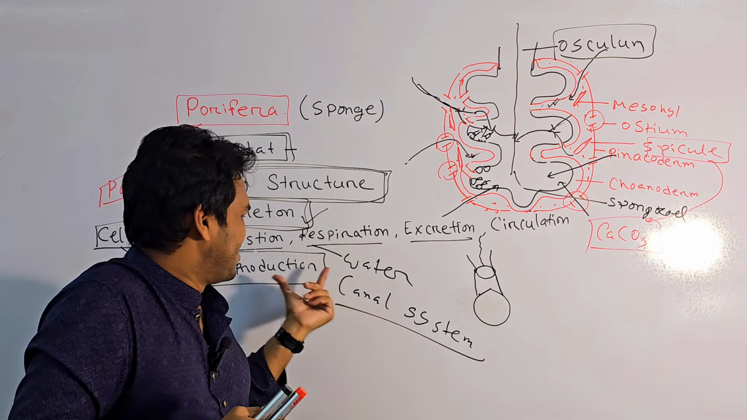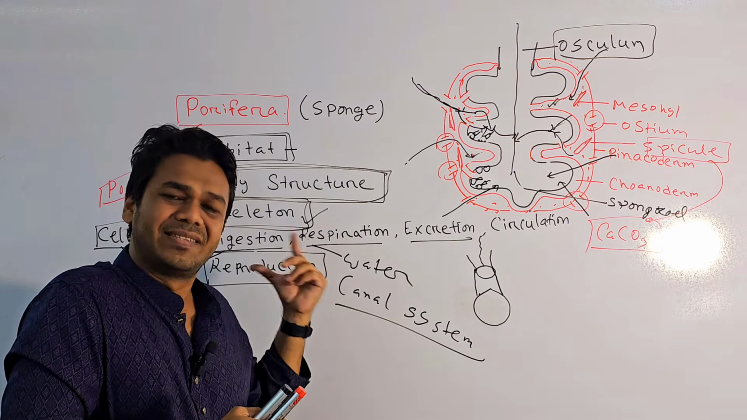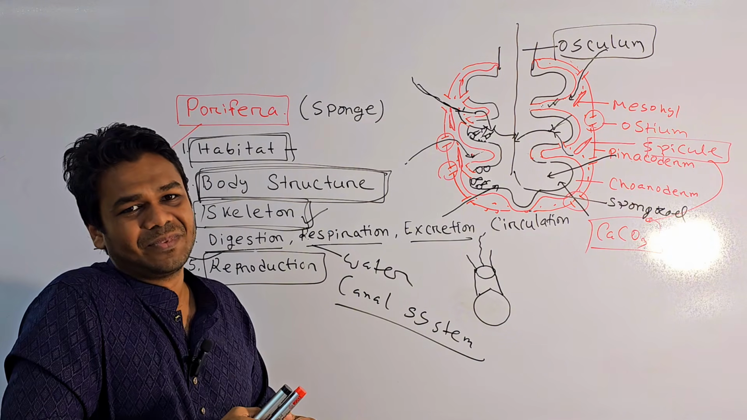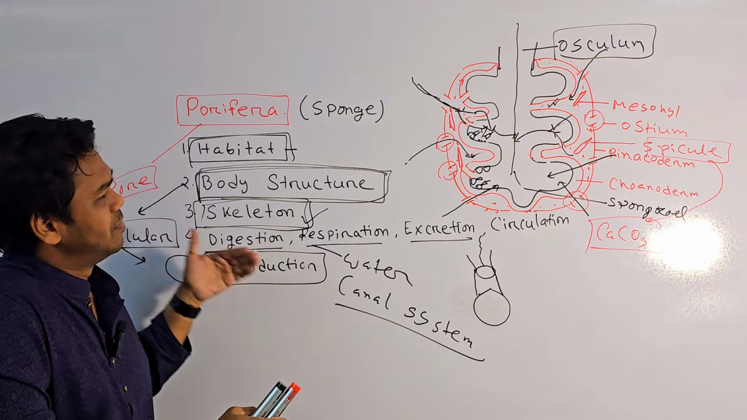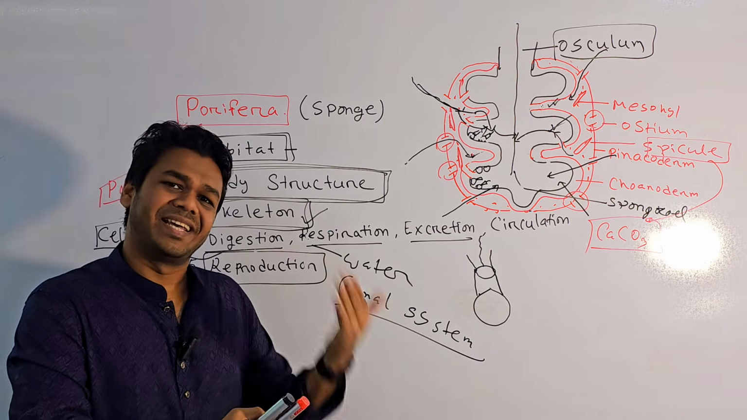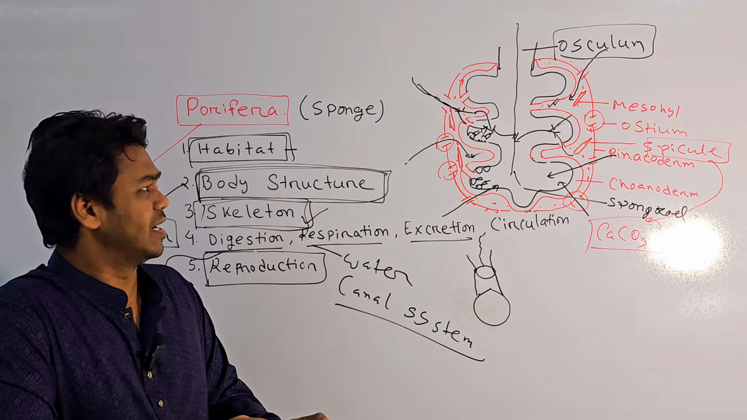And the reproduction can be done by sexual and asexual means. So, my dear friends, please watch this video again and again, and I think you will be totally clear about this.